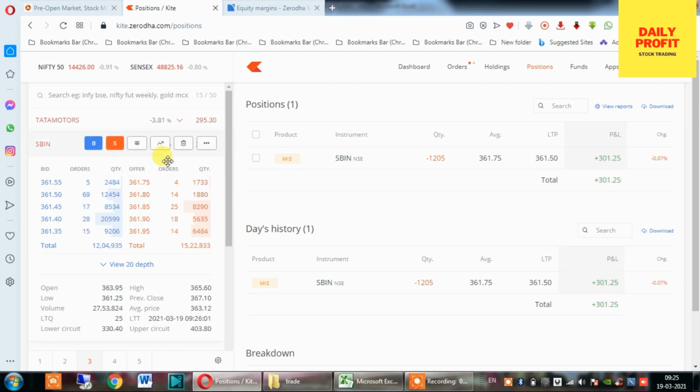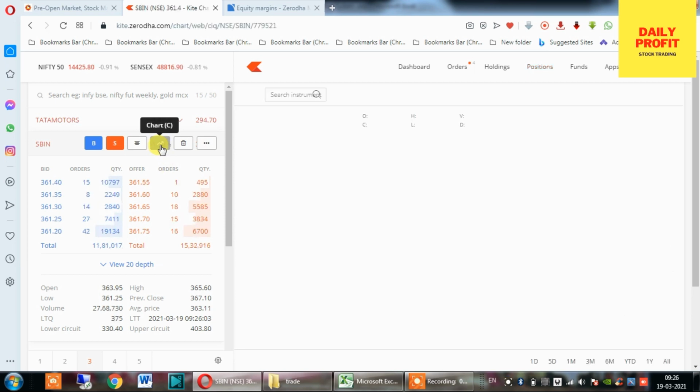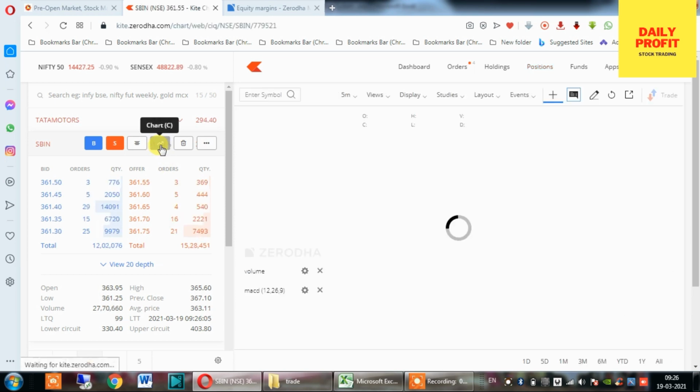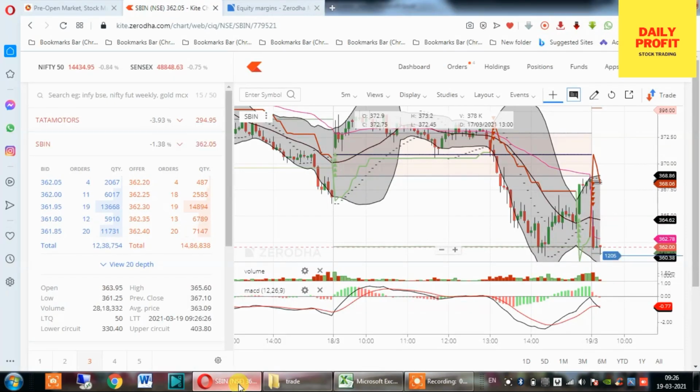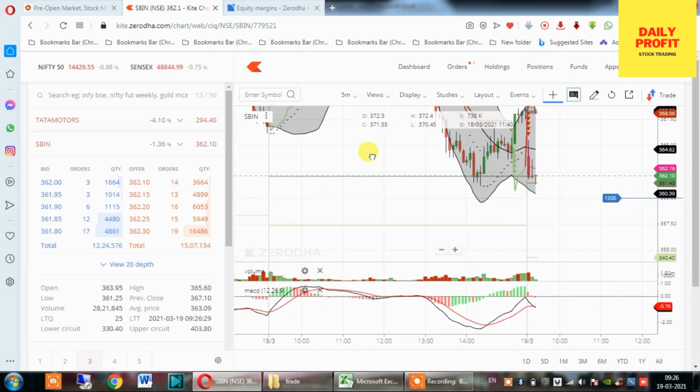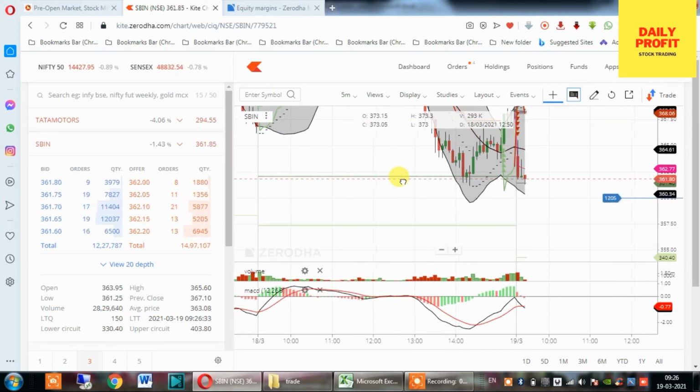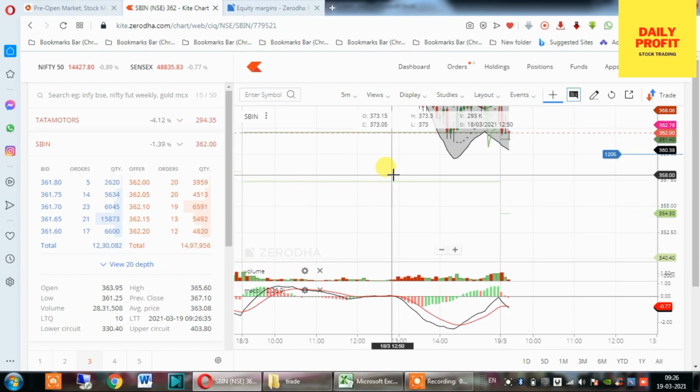And now the market depth is also in favor of sellers. I can find 12 lakh and 15 lakh respectively, so I'm waiting for the target. I see it has come to 362. Once again it started rising, then it's coming down, 361.8.